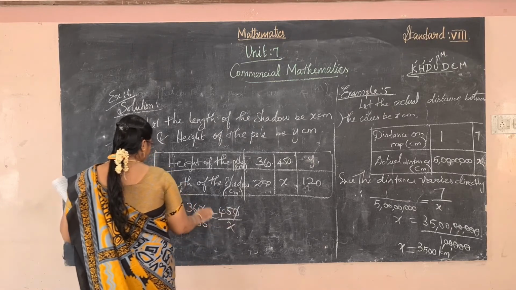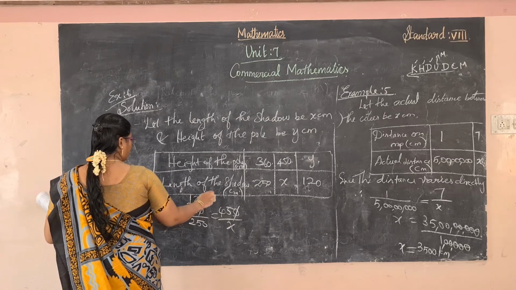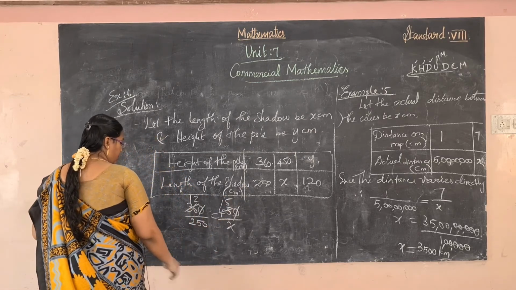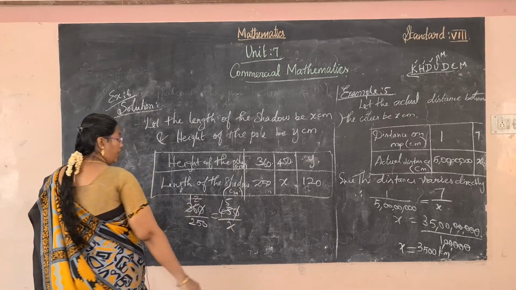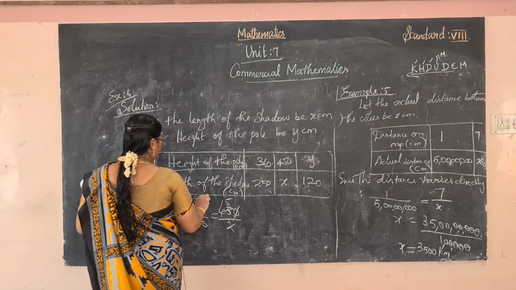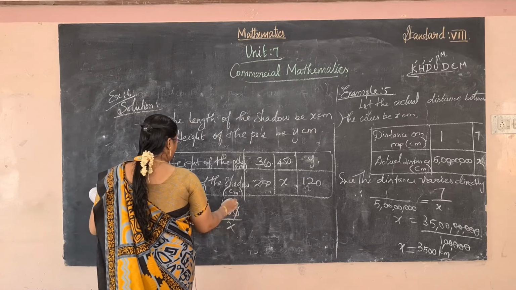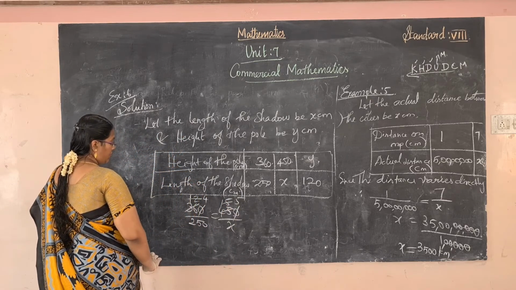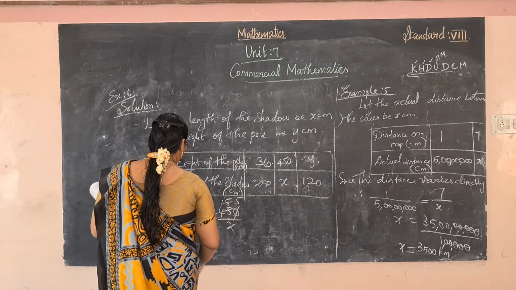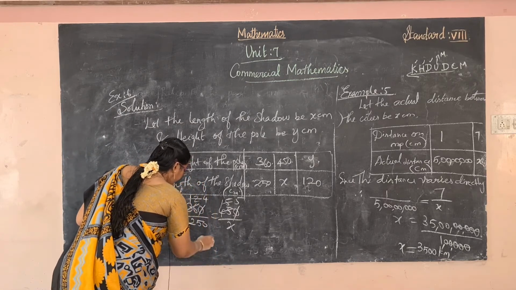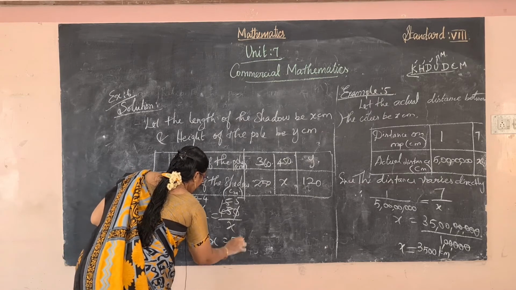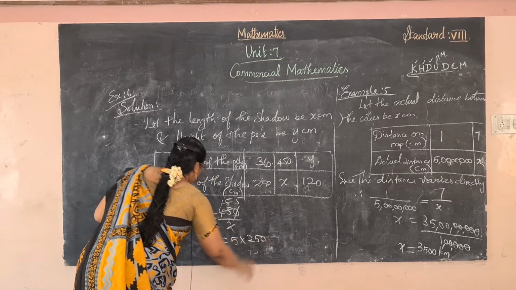3 table. 3 ones are 3, 3 twos are 6, 3 ones are 3 fives are. Again it cancelling. 3 table. 3 fours are 12, 3 fives are. Okay, that's it. Now multiply. 4x is equal to 5 into 250.